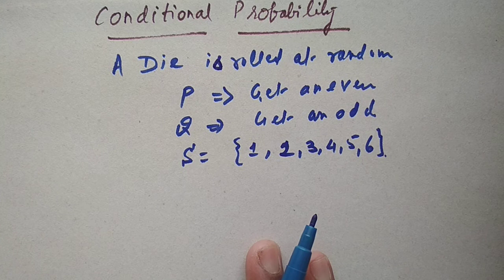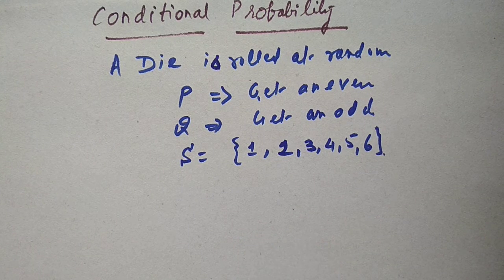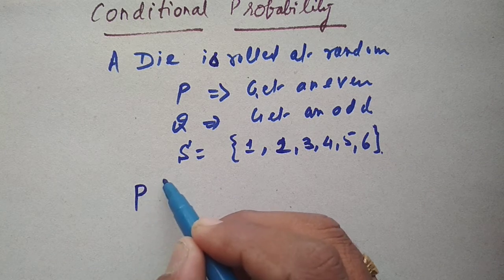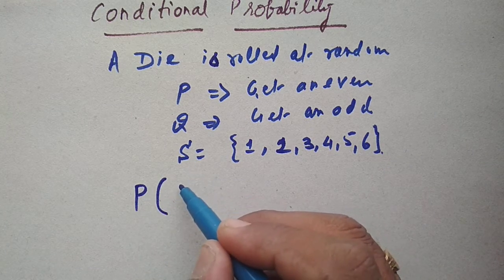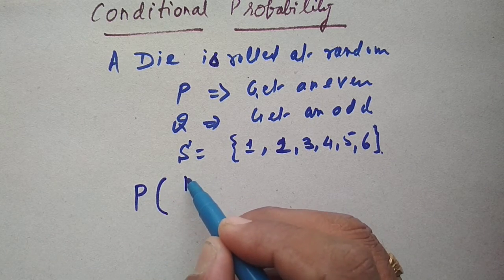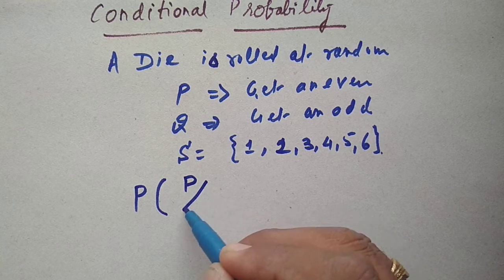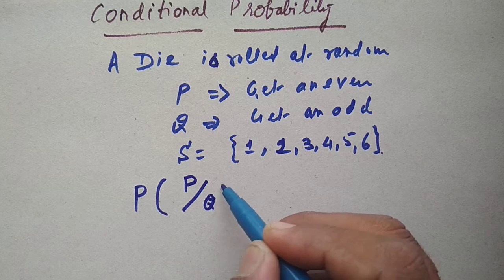The word conditional probability is basically associated with two events. It says, suppose, the probability of getting an even number given that an odd number has already occurred.